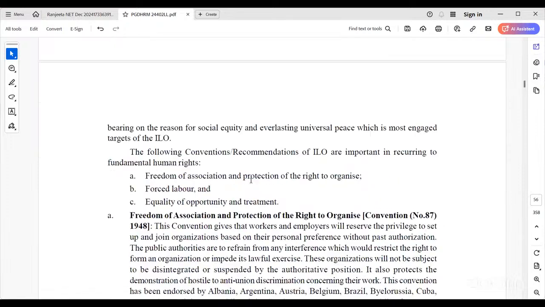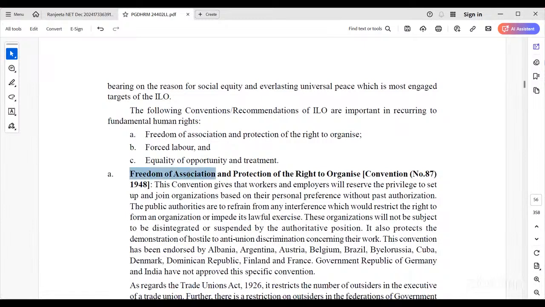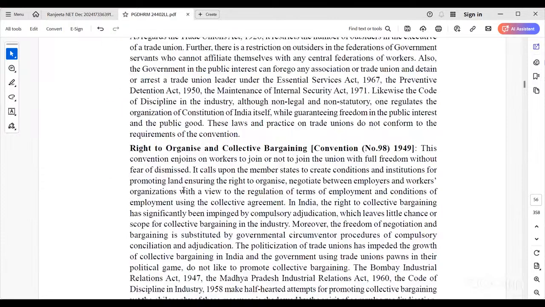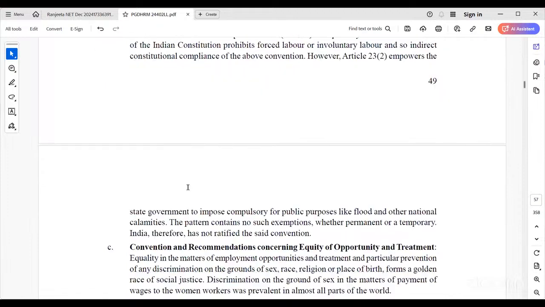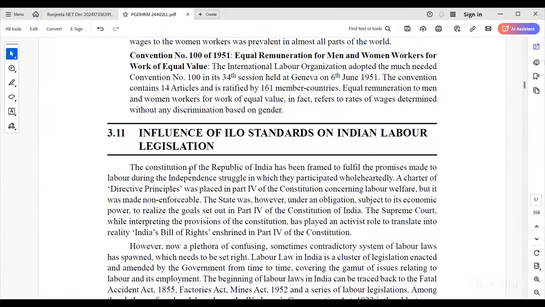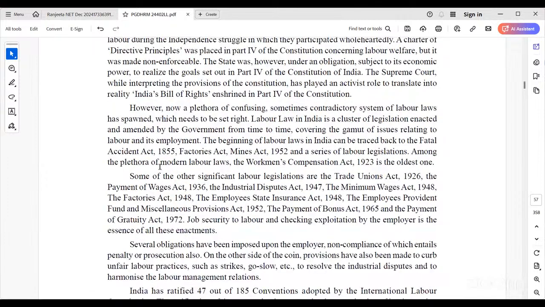In the year 1947, freedom of association and protection of human rights, and in 1948, the right to organize and collective bargaining. Every year they take one theme, discuss it, and frame policies, and the influence of ILO standards on Indian labor legislation is there.